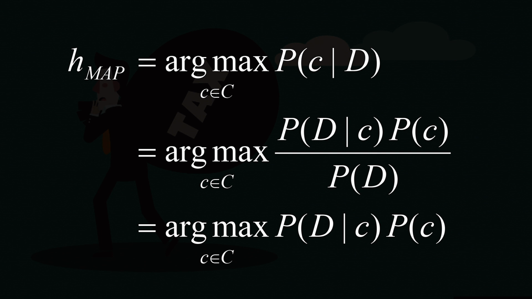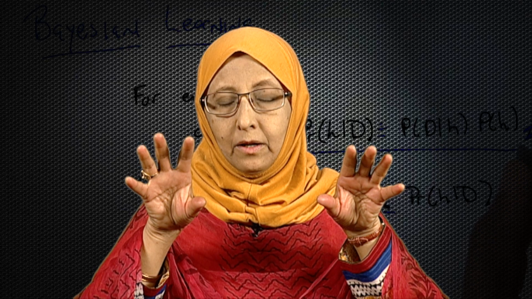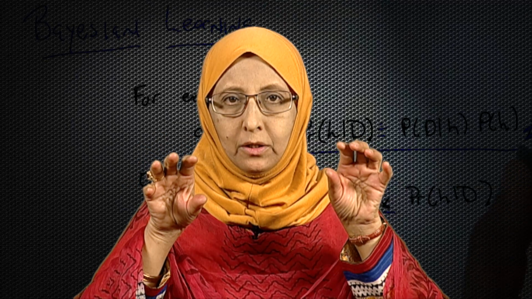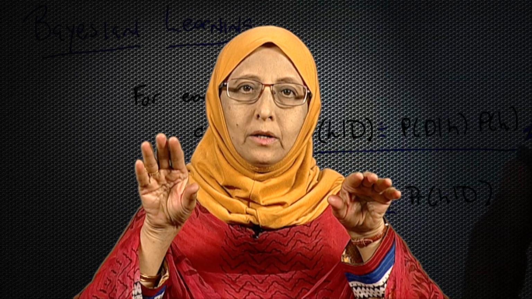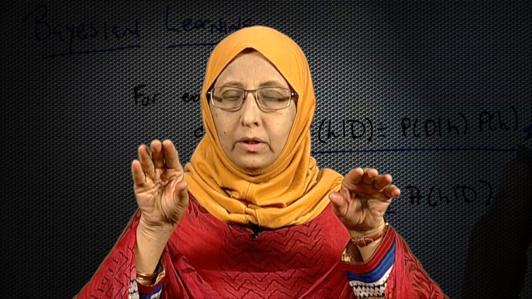We just said argmax probability of D given C into P C. Now, why did we drop out the P D? Let us look at that. That is very nice, because we are making a comparison between two probabilities. Probability of class cheat being yes given D, probability of cheat class being no given D.